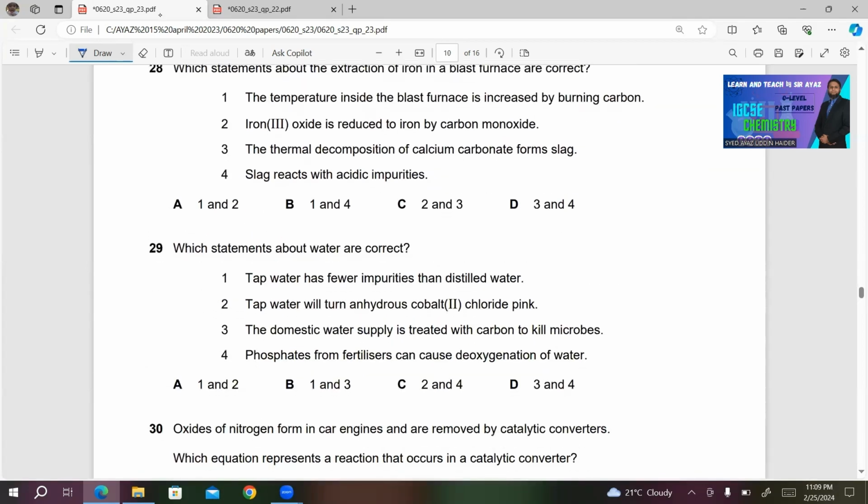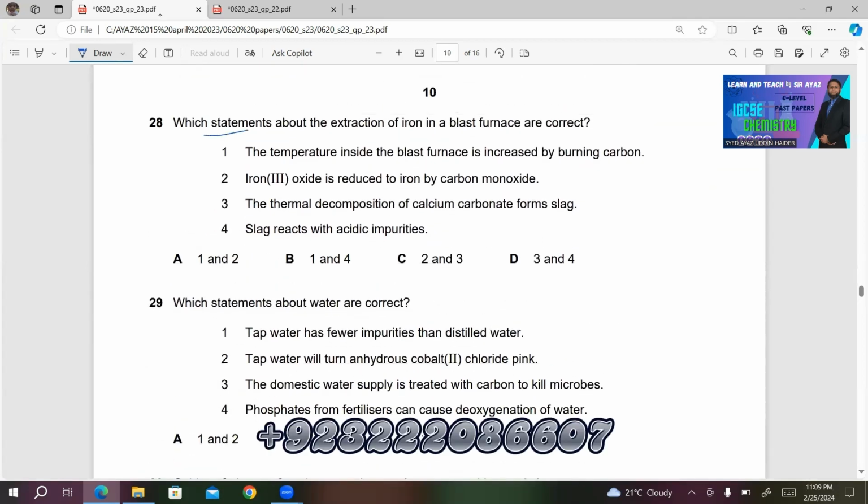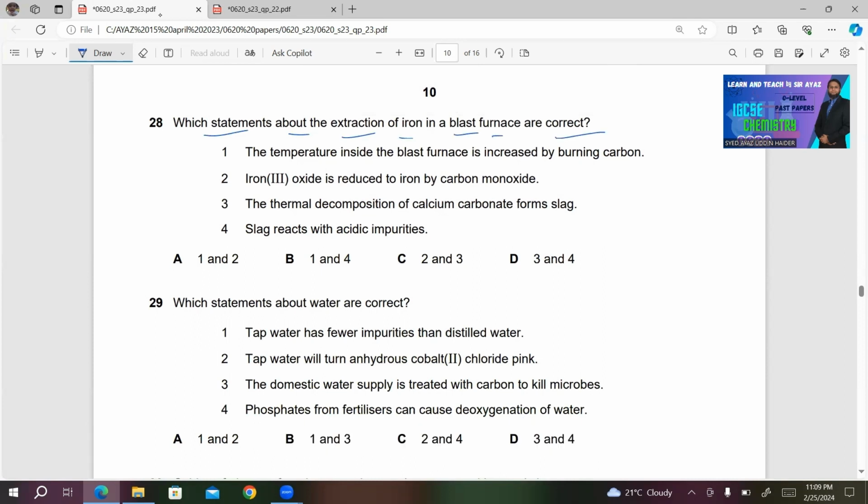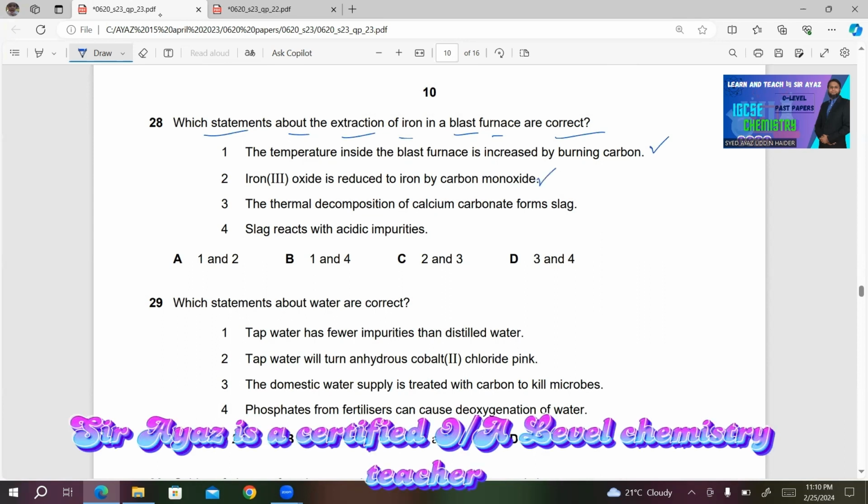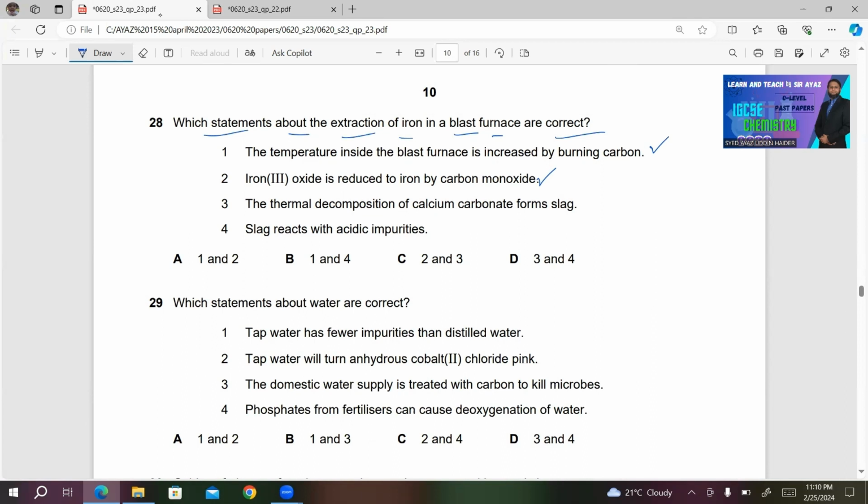28. Which statements about the extraction of iron in a blast furnace are correct? Number 1, the temperature inside the blast furnace is increased by burning carbon. This is correct. Number 2, iron(III) oxide is reduced to iron by carbon monoxide. This is also correct. Carbon monoxide is the main reducing agent. It reduces the iron(III) oxide to iron.